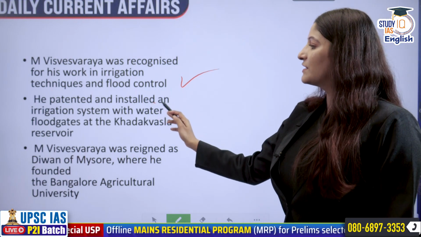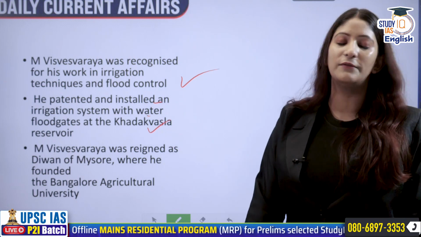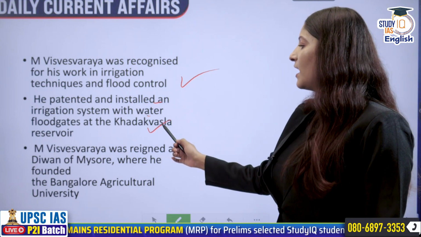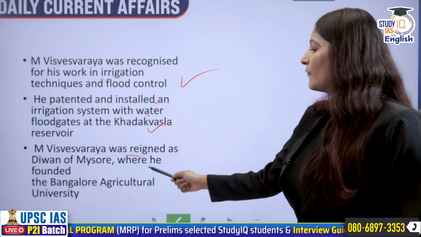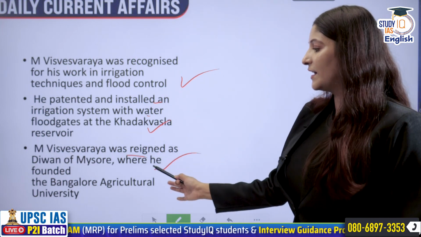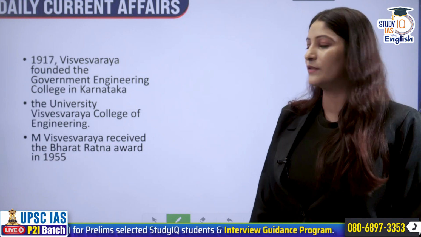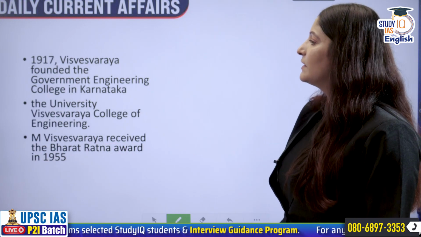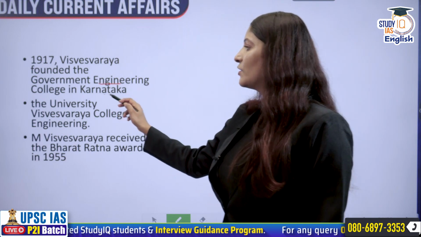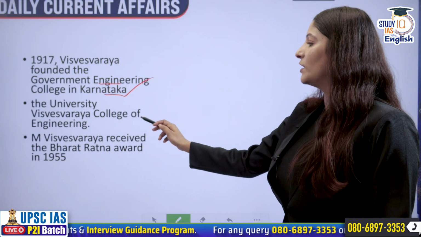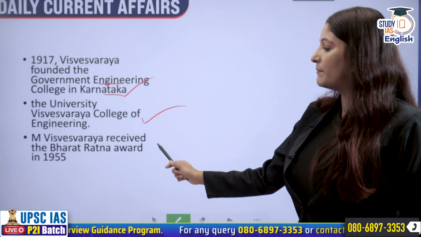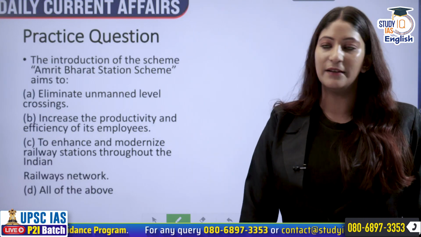He patented and installed an irrigation system with water floodgates at the Khadakvasla reservoir in Pune. He was Diwan of Mysore, where he founded the Bangalore Agriculture University. In 1917, he founded the Government Engineering College in Karnataka, which is now the University Visvesvaraya College of Engineering. He received the Bharat Ratna in 1955.